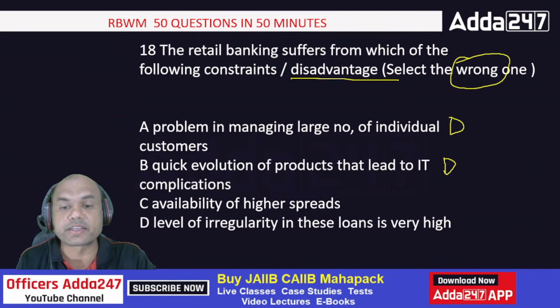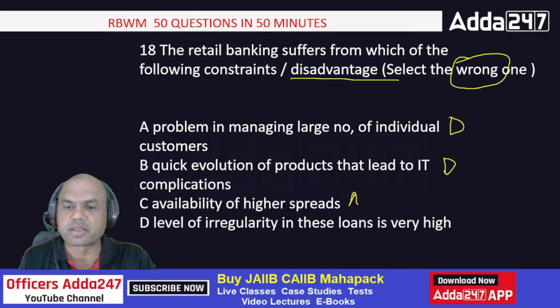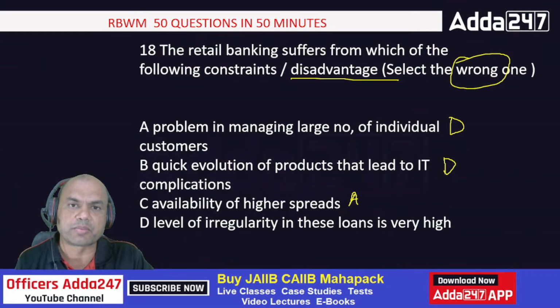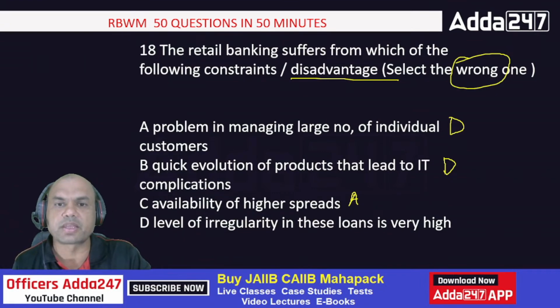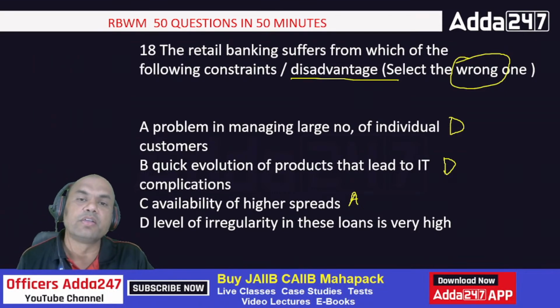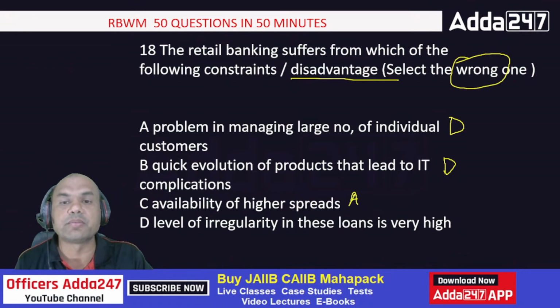Higher availability of higher spreads, so that is also a good thing. That's not a disadvantage actually. So yeah, this can be the answer. But level of irregularity in these loans is very high. Now we have to select the right answer. Availability of higher spreads is the advantage of the bank in retail banking. Because higher spreads means NII higher. On deposits I am giving the interest, and on loans I am getting the interest. The difference between them is high. So that is good for the bank, isn't it?